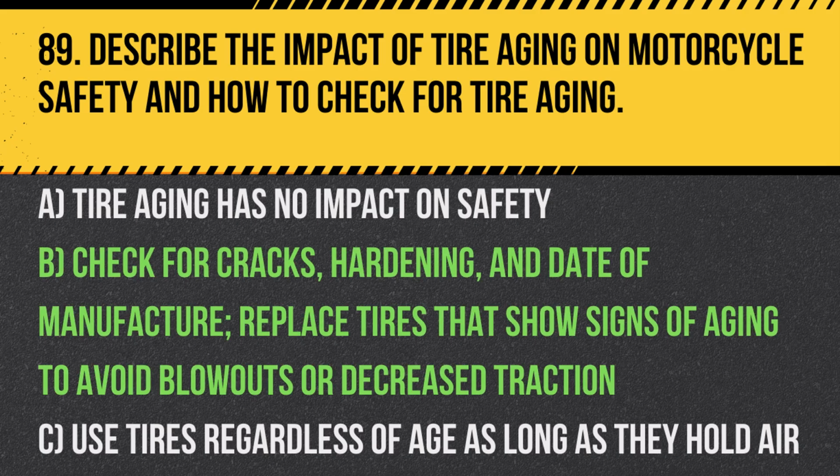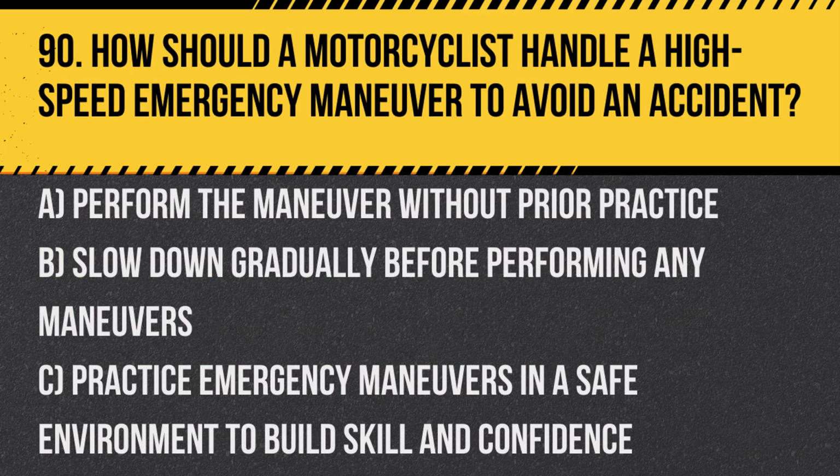Answer. B. Check for cracks, hardening, and date of manufacture. Replace tires that show signs of aging to avoid blowouts or decreased traction, ensuring optimal performance and safety. Question 90. How should a motorcyclist handle a high-speed emergency maneuver to avoid an accident?